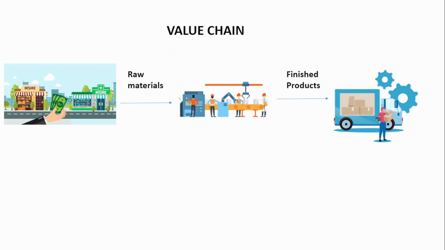If you see, this is the company, the listed company. The value chain of the product is from the sourcing of raw materials till the distribution of the finished products. So the value chain encompasses not just this part where the manufacturing of the product is done, but it starts from the sourcing of raw material to the distribution of the finished products to the distribution channels, right? So if you see the ESG impact, that is the environment, social, governance impact, it can happen anywhere in this value chain. It can happen here, it can happen here, or it can happen here, anywhere. So that is why SEBI has told that the entire value chain has to be considered in this ESG disclosure.